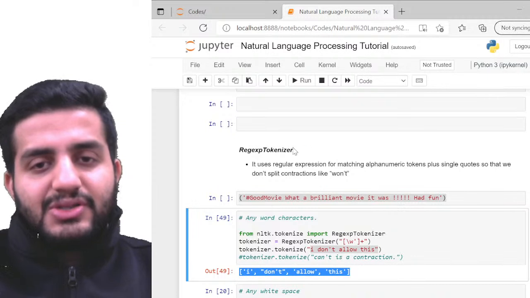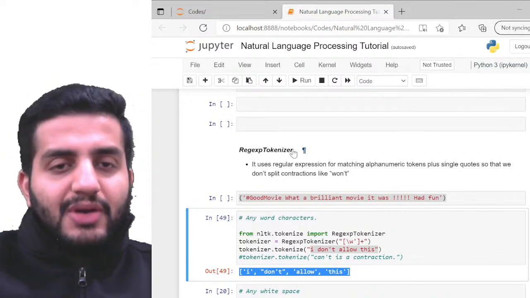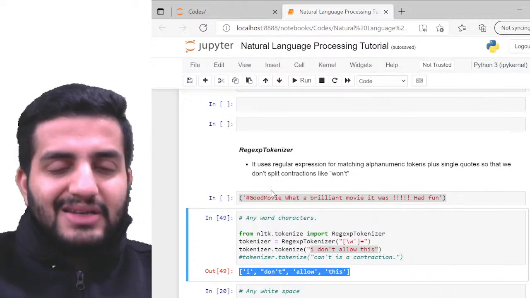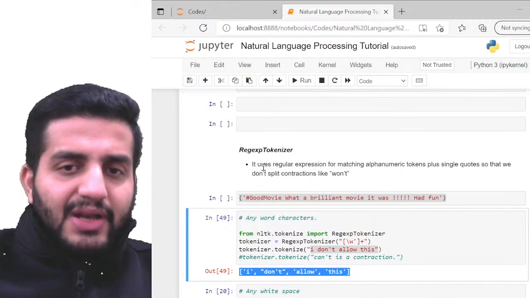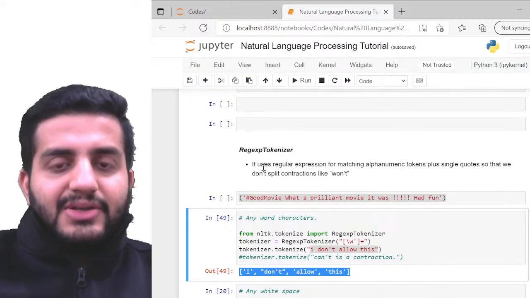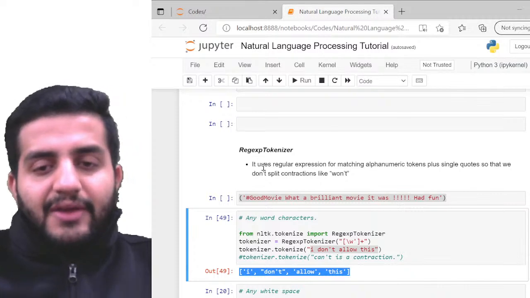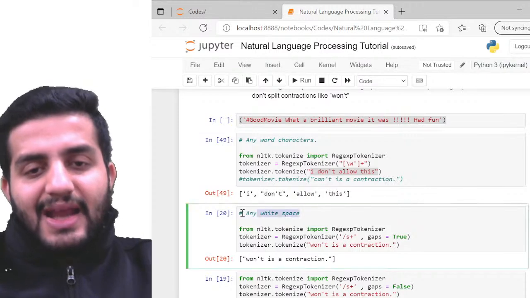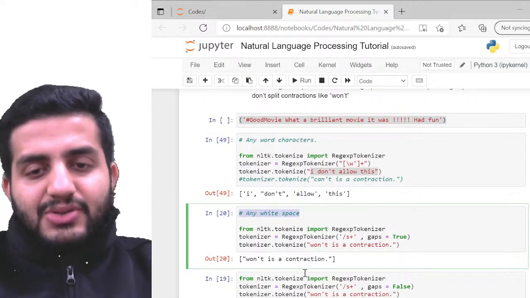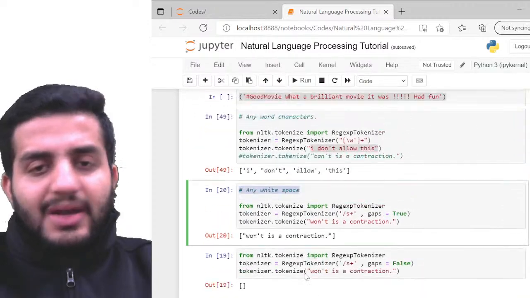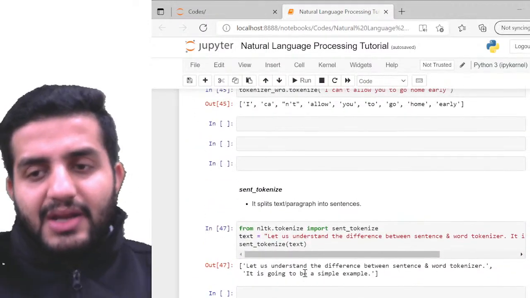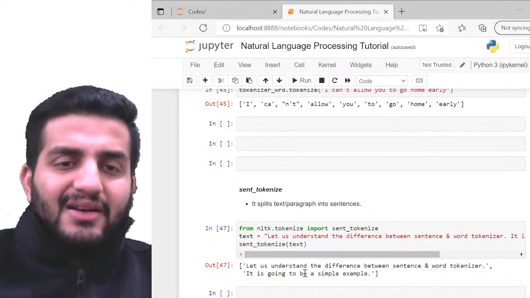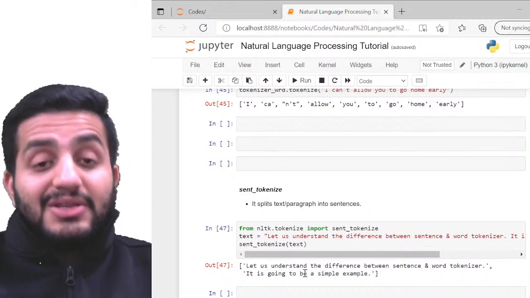I would say the regular expression tokenizer is the most often used tokenizer for real business problems, so that is the reason I've included it here. I use it very often, so you can definitely try it. Based on regular expressions, you can have it for your own thing. Likewise, if I have multiple white spaces, I can have the tokenizer depend on the white spaces, or any random rules, depending on your sentences. So that's for words, guys. I have multiple ways to write tokenization for words from sentences.